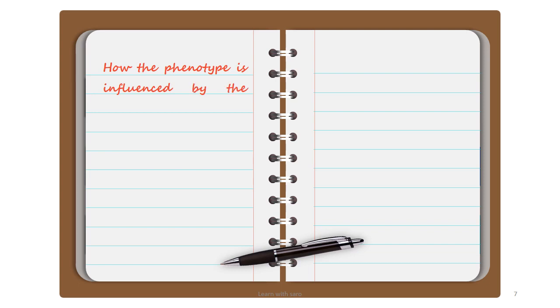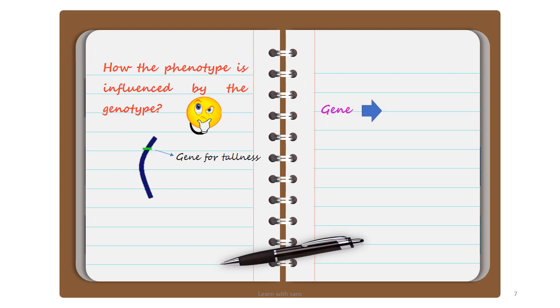And how is the phenotype influenced by the genotype? In the previous slide we have seen that genes determine the physical characters. So how they determine it, we are going to see. Here is a chromatid and here is a gene for tallness. Once the DNA has been replicated and the cell has been divided, the gene will give rise to proteins. How the gene gives proteins, we'll see in the next slide.